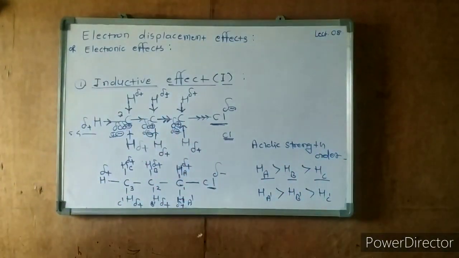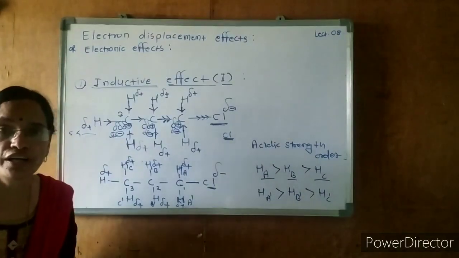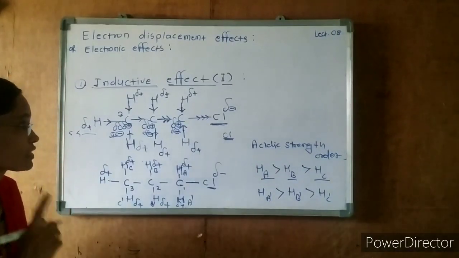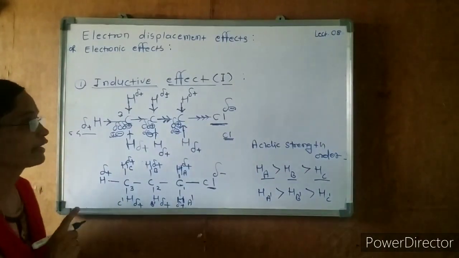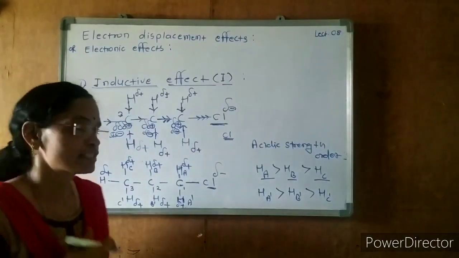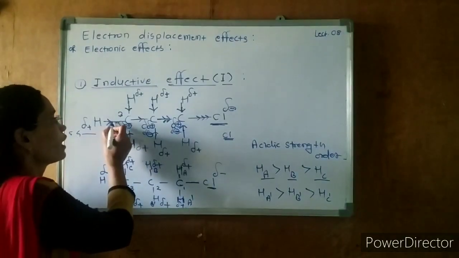Now, based on this, we can write some important tips. The first important tip is that it is a permanent effect. The second important tip is that it operates through the sigma bond.